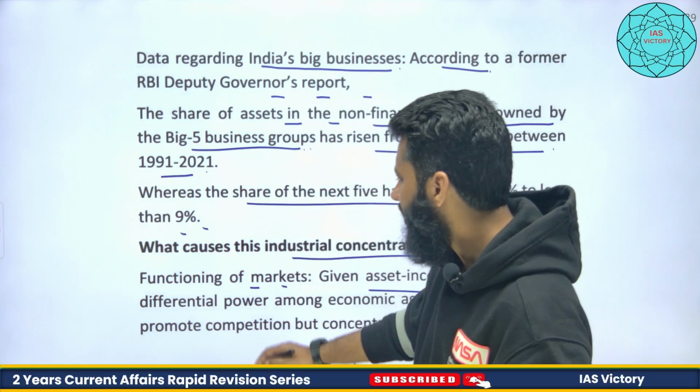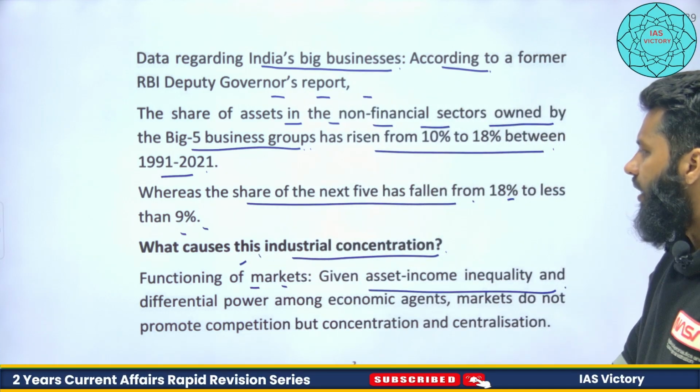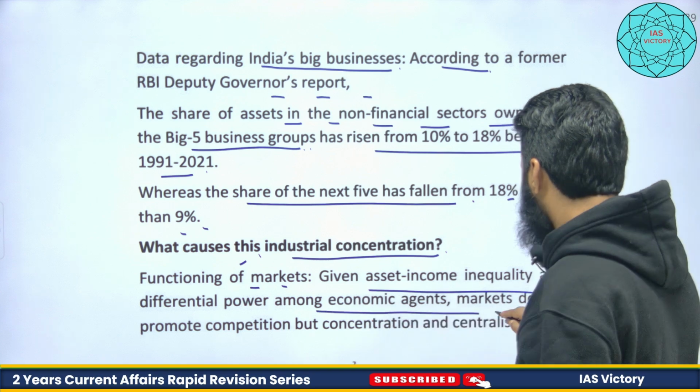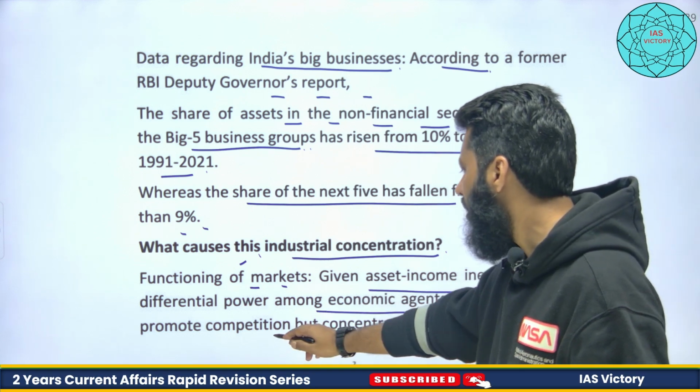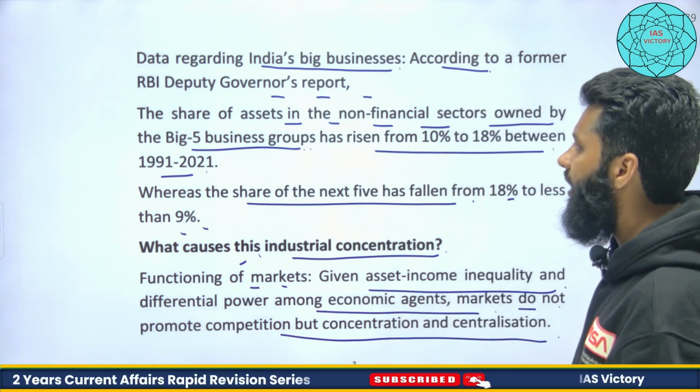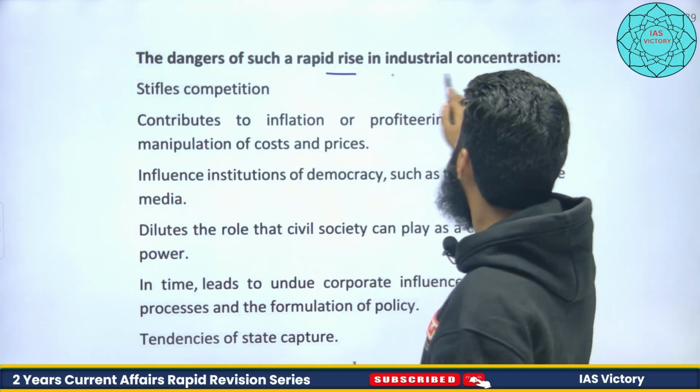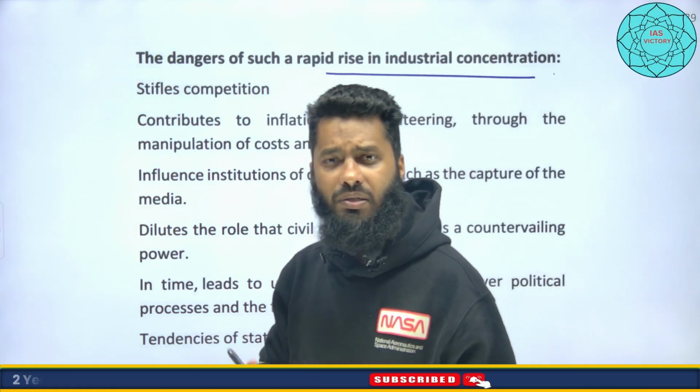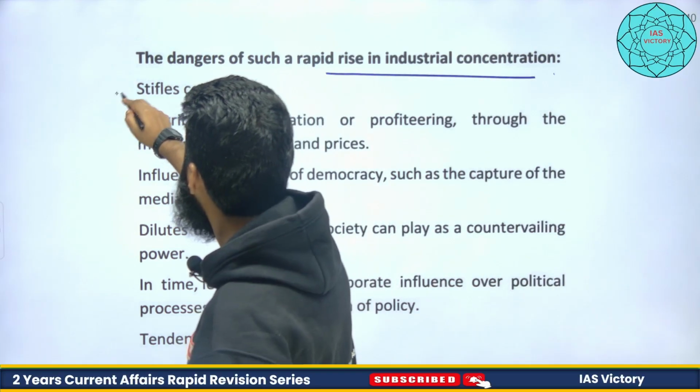So the functioning of the market is one factor here: differential power among economic agents. Markets do not promote competition but concentration and centralization. What are the dangers of such a rapid rise in industrial concentration? What are the concerns we can understand here? Number one is that it stifles competition.